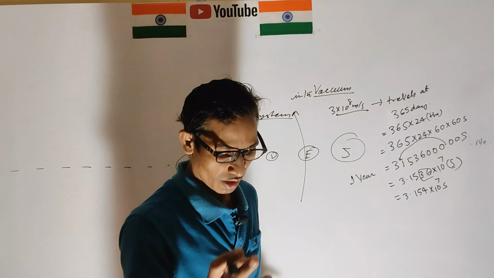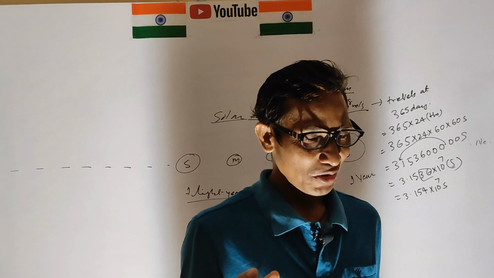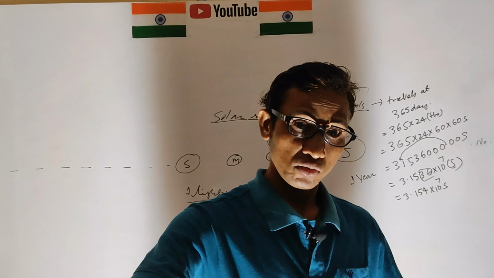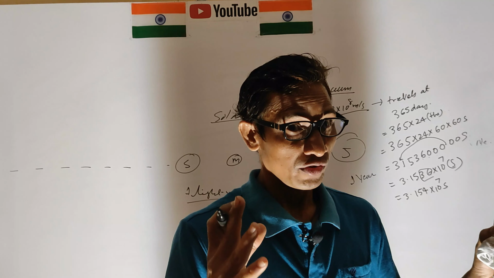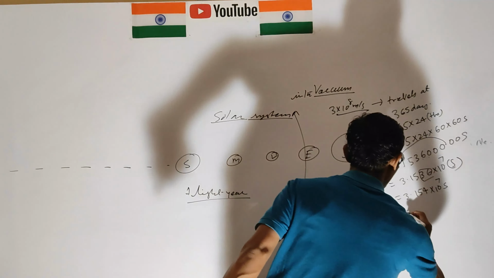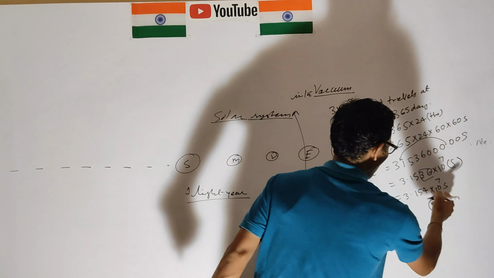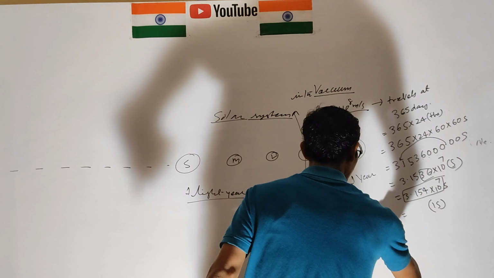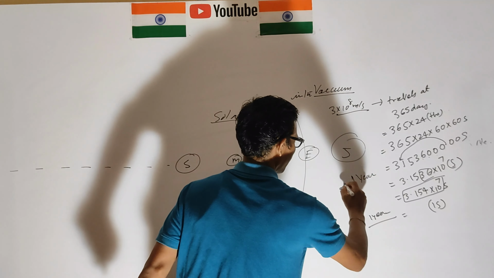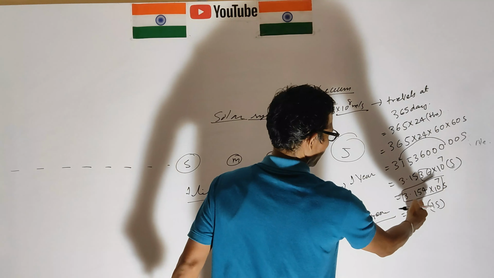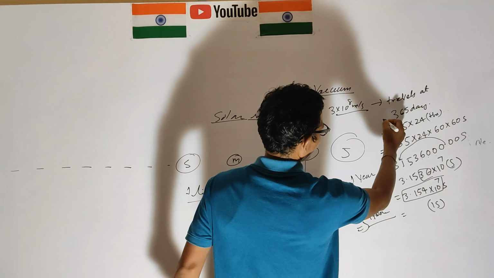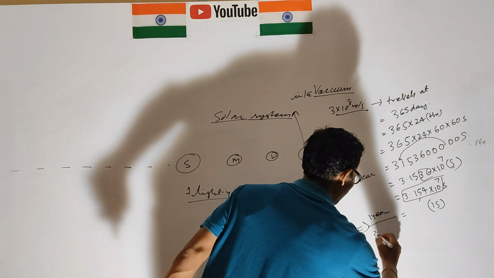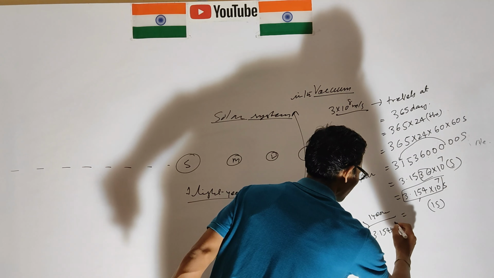This is very important. We study about the nature of the earth, so we go through the detail of whatever we know about the physical nature of the earth. This is 1 second. 1 year is 365 days, and it is 3.154 into 10 to the power 7.